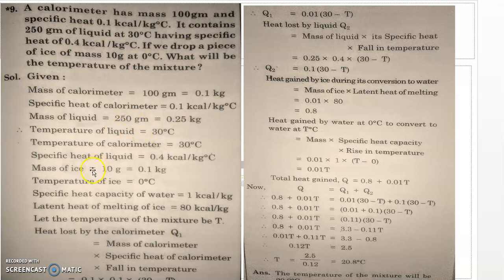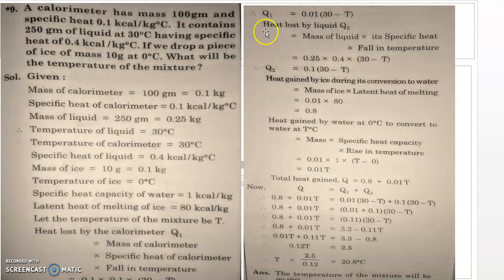Now the mass of the ice is 10 gram, that is converted into kilogram. Temperature of ice is 0 degree Celsius. Specific heat capacity of water is 1 kilo calorie. Latent heat of melting of ice is 80. Now assume that the temperature of the mixture is T. So heat lost by the calorimeter, represented by Q1, is mass of the calorimeter, then specific heat and the fall in temperature. So the mass of the calorimeter is 0.1, specific heat of the calorimeter 0.1, fall in the temperature will be 30 minus T.